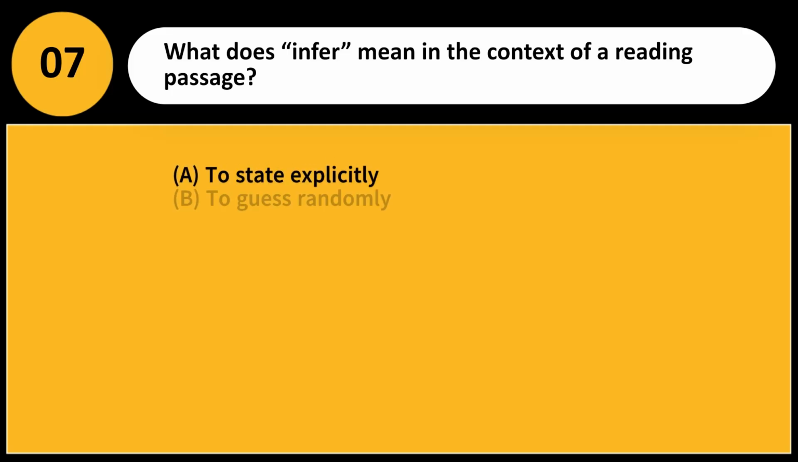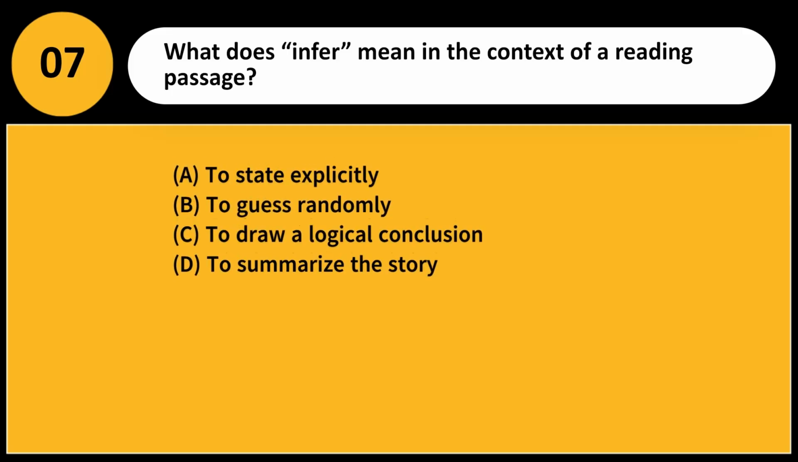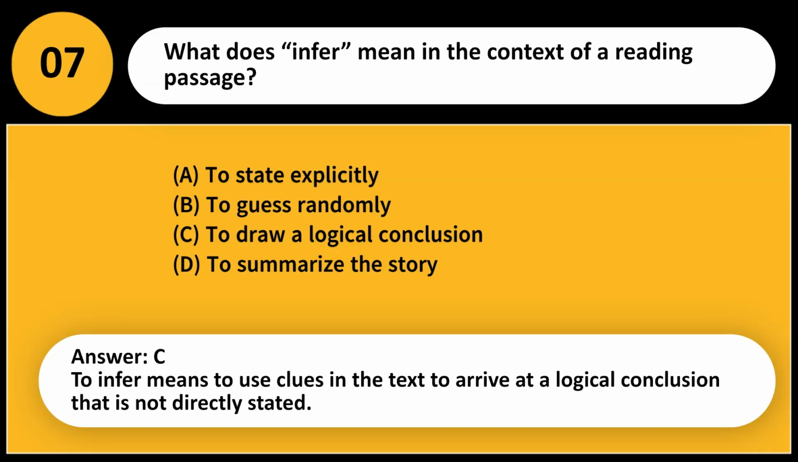What does infer mean in the context of a reading passage? A. To state explicitly. B. To guess randomly. C. To draw a logical conclusion. D. To summarize the story. Answer, C. To infer means to use clues in the text to arrive at a logical conclusion that is not